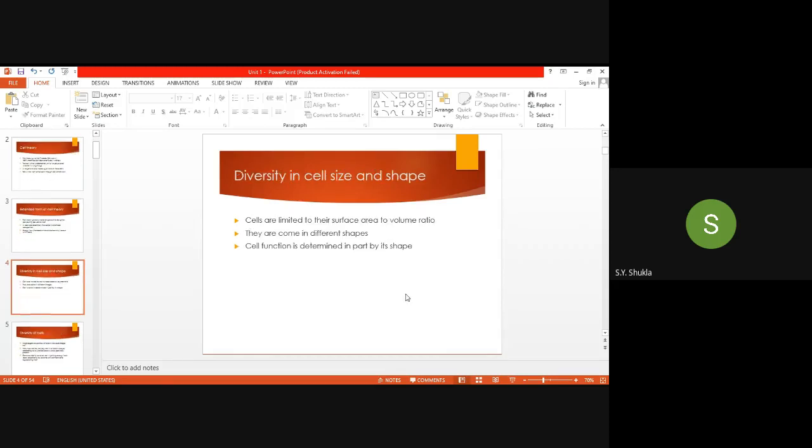Okay. Then the next topic is the diversity in cell size and cell shape. And what is the diversity? What does diversity mean?